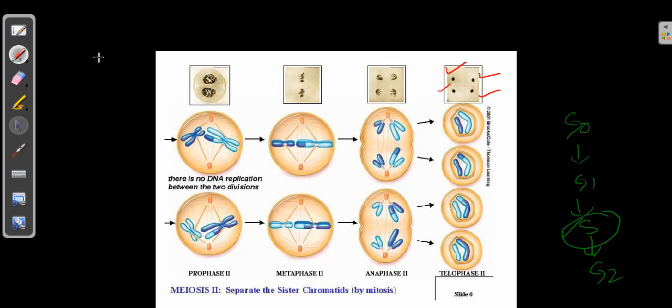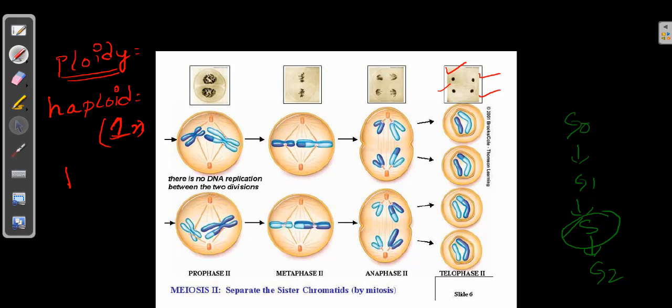Someone missed the ploidy part. I want to tell you here, the ploidy is nothing but the number of chromosomes. Generally when you say haploid, it's nothing but a half set of chromosomes or a single set of chromosomes. It is 1n. So instead of calling it 1n, we always call it haploid. And the diploid term is seen very often. Diploid refers to 2 sets of chromosomes. So this is haploid and this is diploid. The reason is it has 2 sets of chromosomes, one original, one duplicated or replicated.